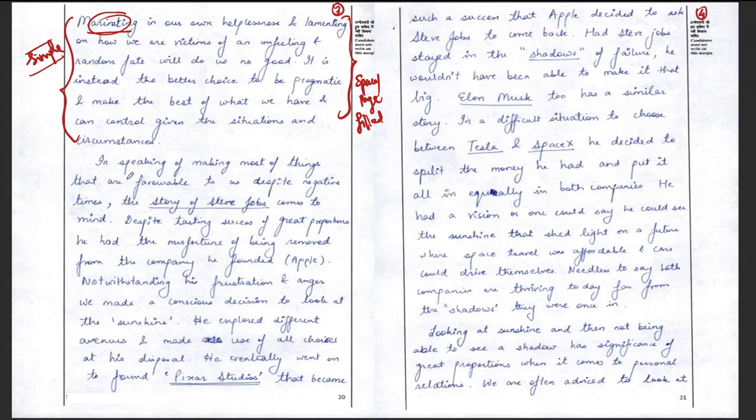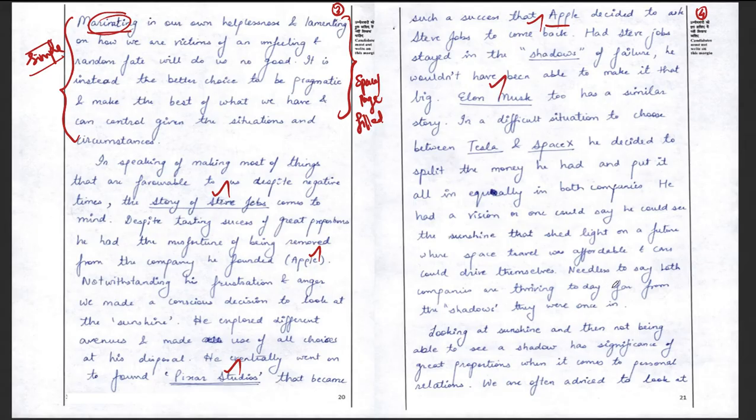Okay, students, let's now move to the next thing, which is quoting the life of Steve Jobs: how he was forced to leave the Apple company, and then he started Pixar Studios. Then the Apple company called him back. So he looked at the positive side. He is quoting examples from Steve Jobs' life, and then examples of Elon Musk.